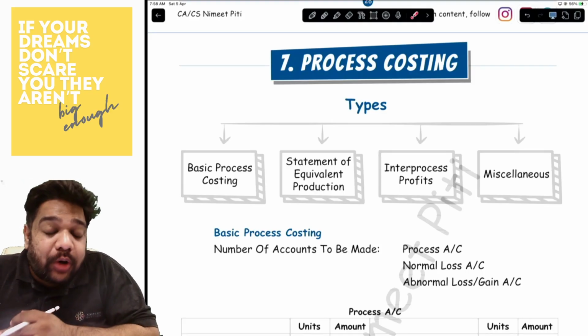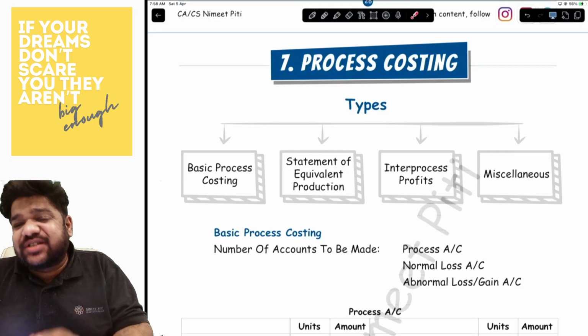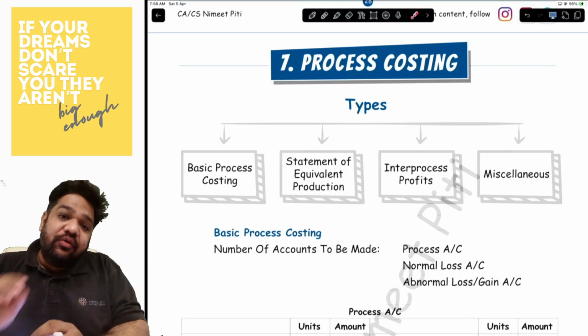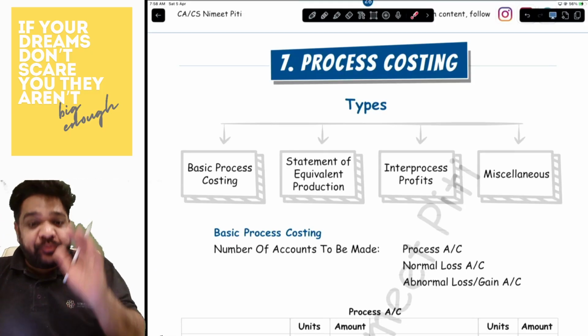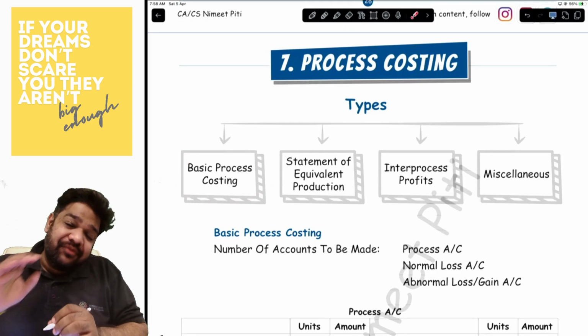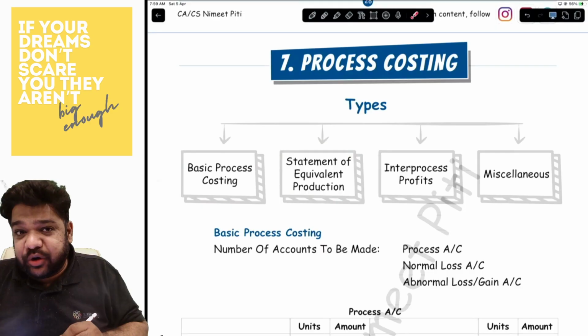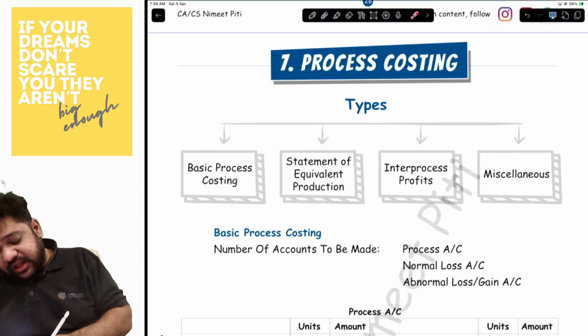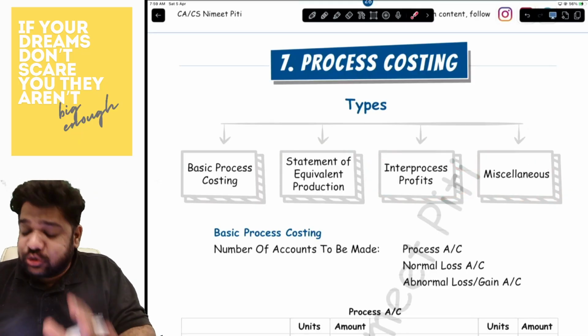Yes, friends. The next topic that we are starting is process costing. Now, process costing is a very, very format-driven topic. All you've got to know is where what comes in. So here I have divided the topic into basic process costing, where there is no WIP. Then you have statement of equivalent production, where there is WIP. Then you have inter-process costing and some miscellaneous sections as well.